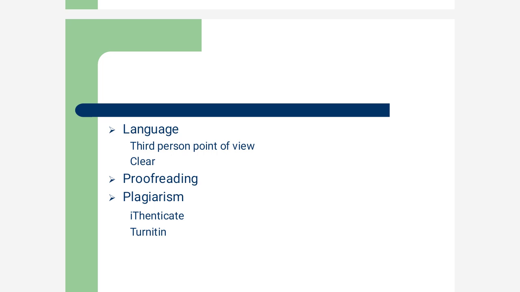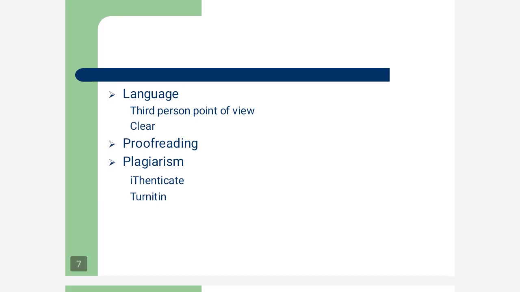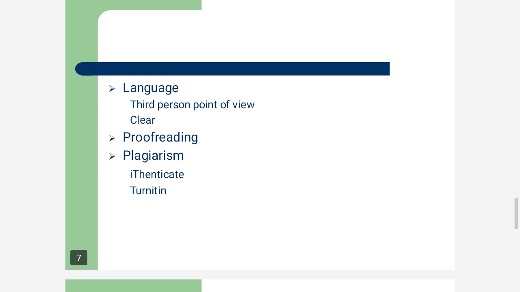Plagiarism check is a must nowadays. In universities there are several softwares, and here I have also mentioned 2 softwares, Authenticate and Turnitin. They are good softwares, but a PhD student does not have to purchase Authenticate and Turnitin, because in the university library itself there will be some plagiarism checking software.